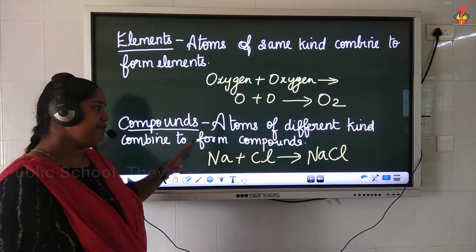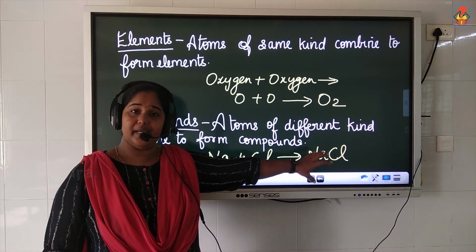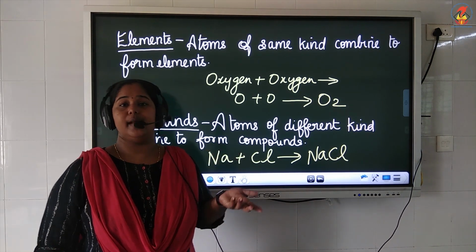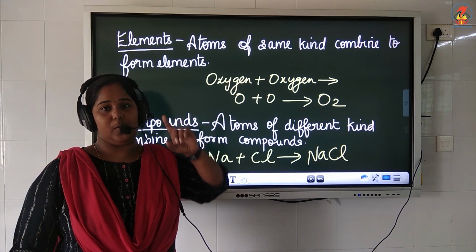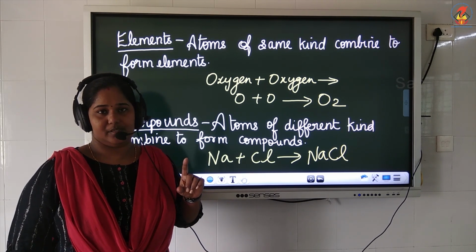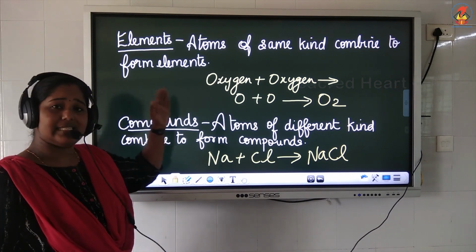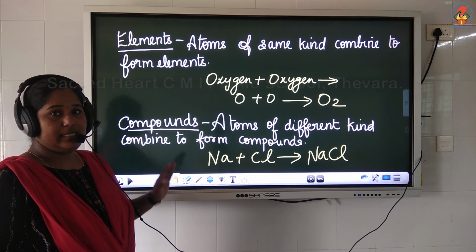So when two different atoms combine, they give you a product and that can be called a compound. So a compound contains more than one type of atom, whereas an element contains only one type of atom. Is it clear for you? I'll tell once again. When atoms of same kind combine, they form elements, and when atoms of different kind combine, they form compounds. Is it clear?